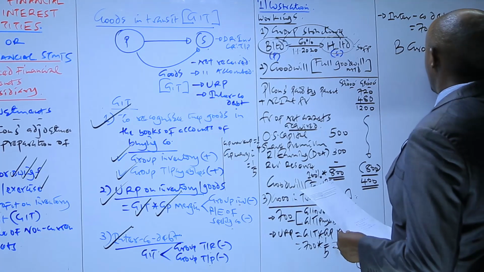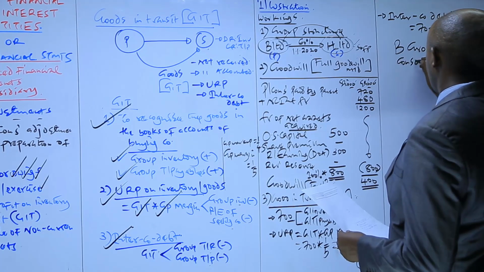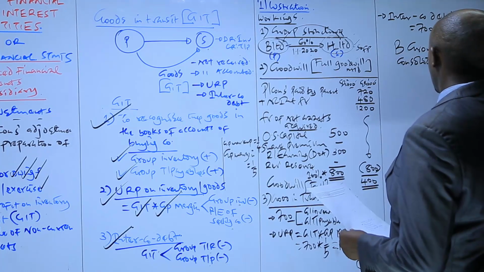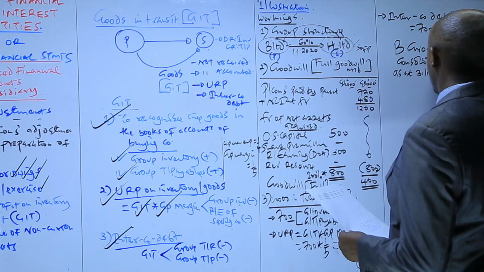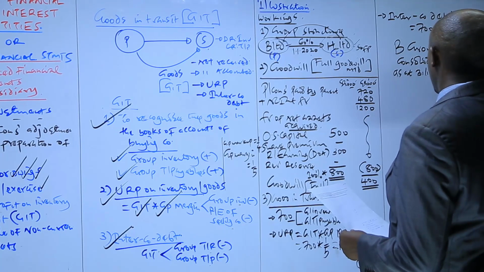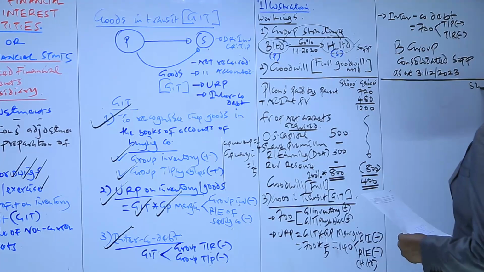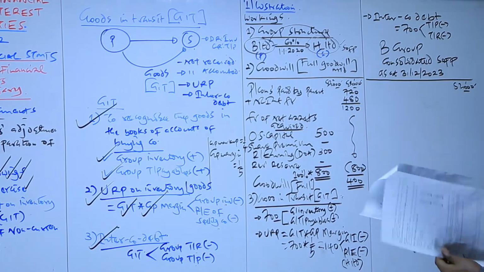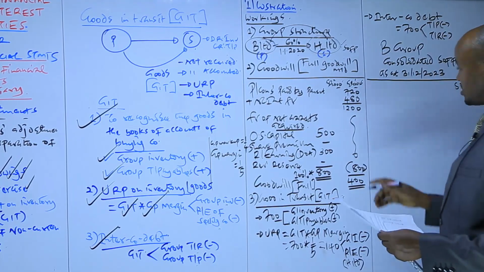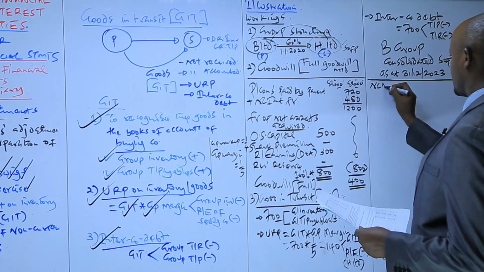B group consolidated statement of financial position as at 31st of December 2023. So we just need to have a single column here. And we start with the non-current assets.